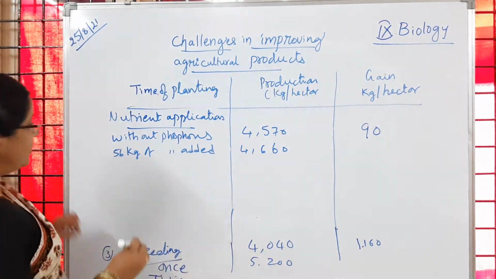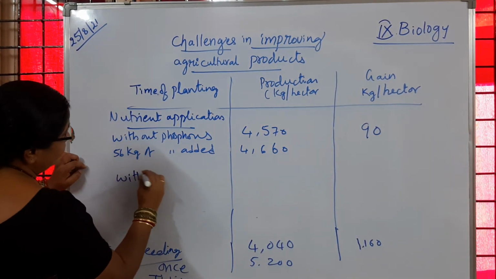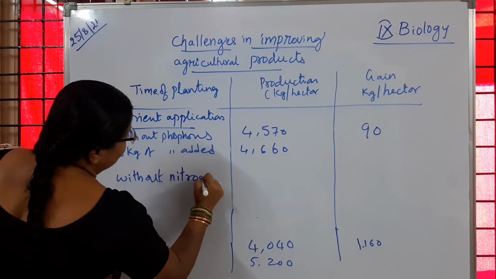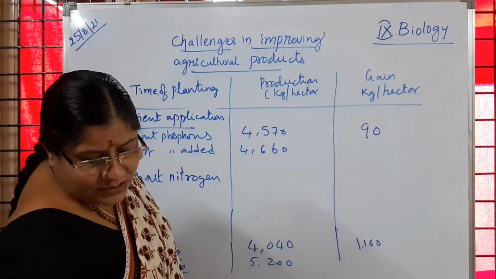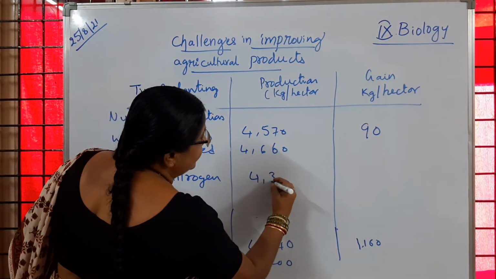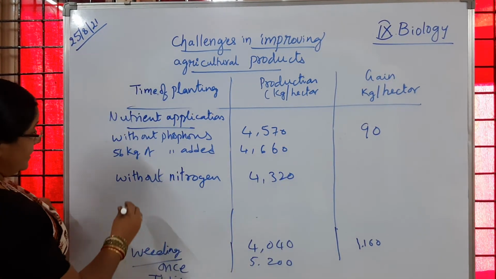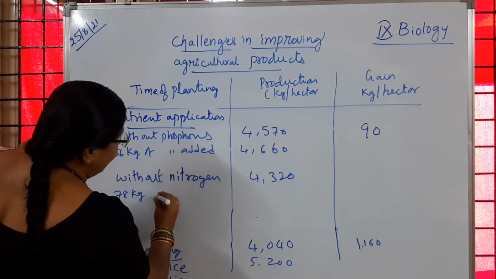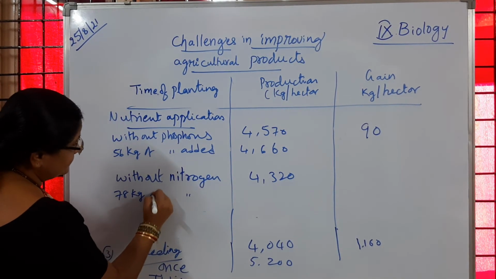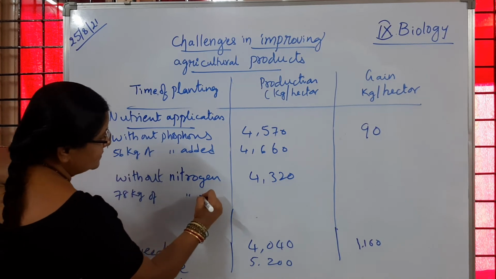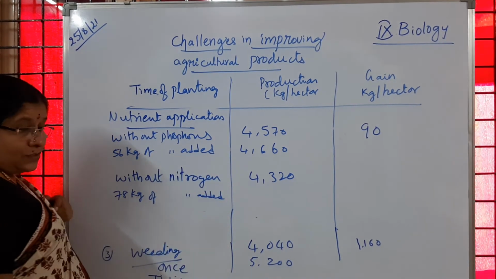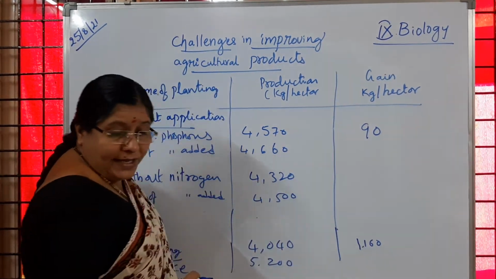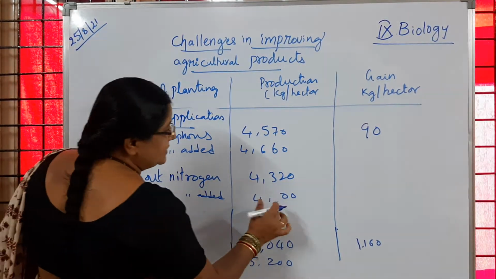So without nitrogen, how much did the farmer get? 4,320 kg per hectare, and when 78 kg of nitrogen is added, the farmer got 4,900 kg per hectare.